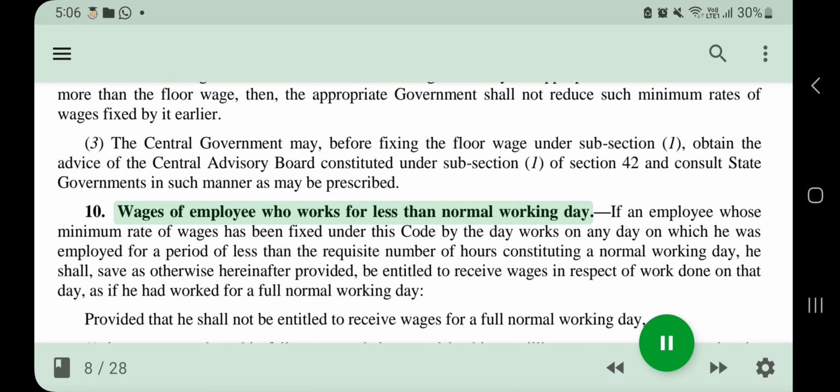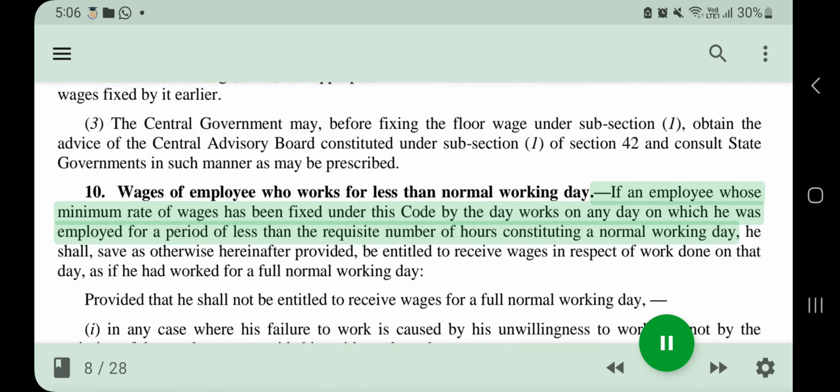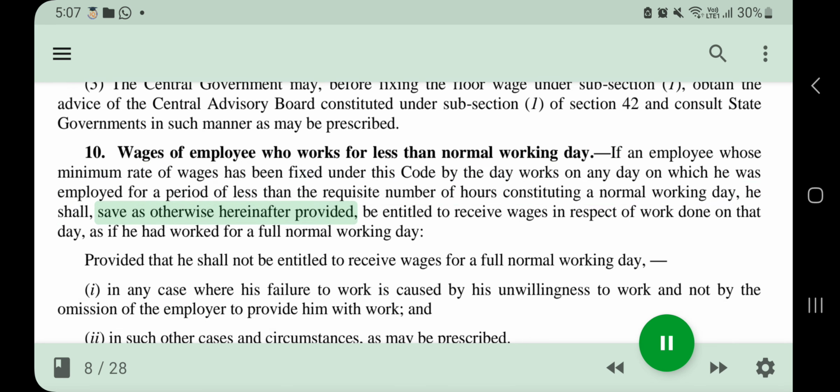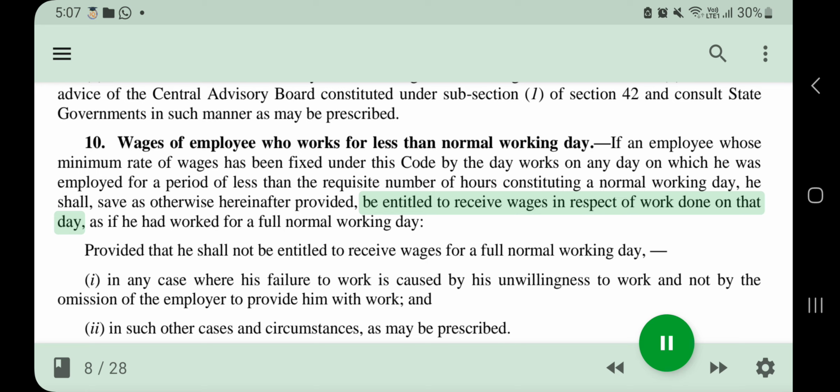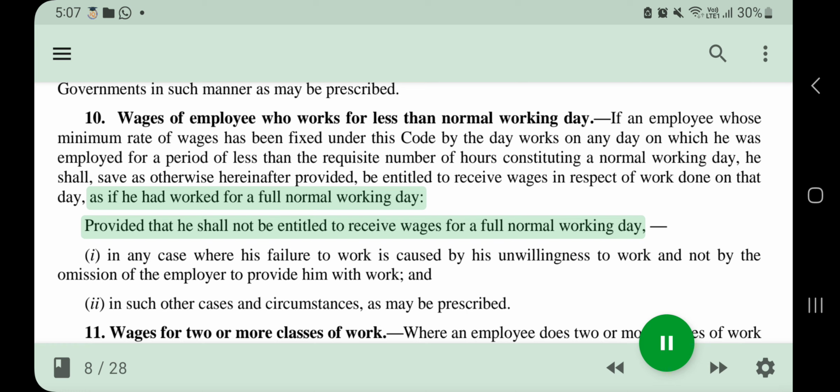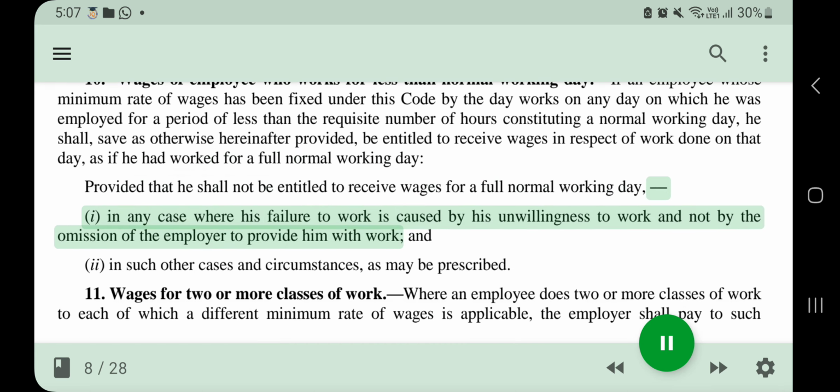10. Wages of employee who works for less than normal working day. If an employee whose minimum rate of wages has been fixed under this code by the day works on any day on which he was employed for a period of less than the requisite number of hours constituting a normal working day, he shall, save as otherwise hereinafter provided, be entitled to receive wages in respect of work done on that day as if he had worked for a full normal working day, provided that he shall not be entitled to receive wages for a full normal working day in any case where his failure to work is caused by his unwillingness to work and not by the omission of the employer to provide him with work.